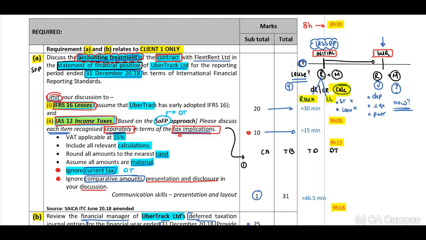We know that we have the right of use of our asset and we have our lease liability. Guys, then you need to discuss, how do we calculate the carrying amount of both of these two? What is the tax base of both of these two? And how do we calculate the temporary differences? And the deferred tax, is this deferred tax asset or deferred tax liability? Remember, they've indicated to us that we need to please discuss each item recognized separately. Therefore, separately the right of use of your asset and separately your lease liability.